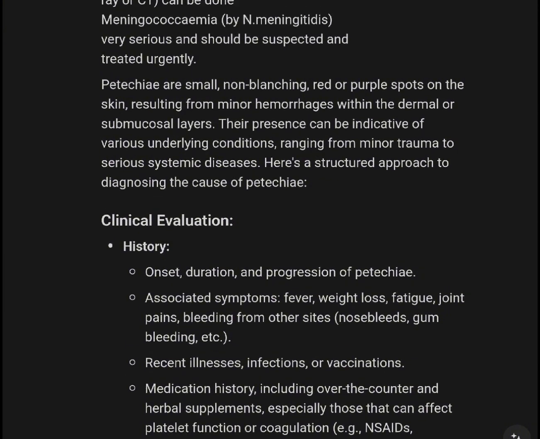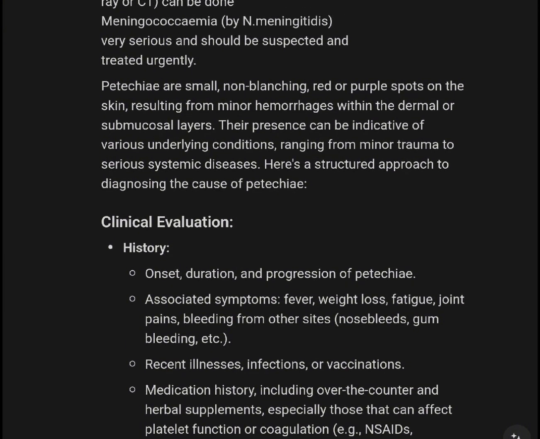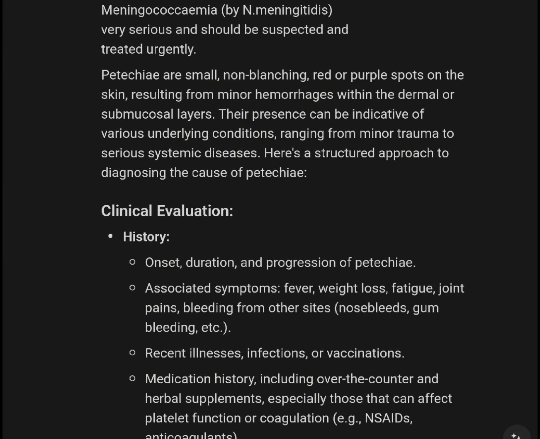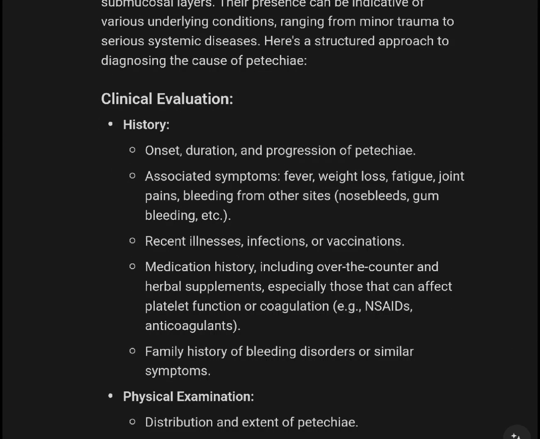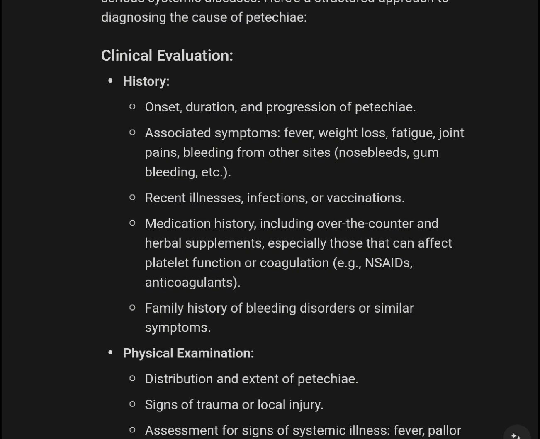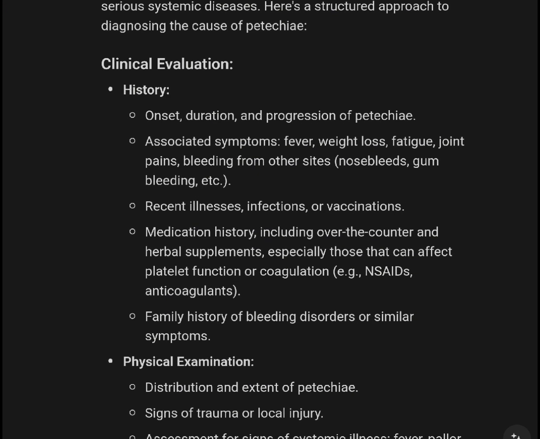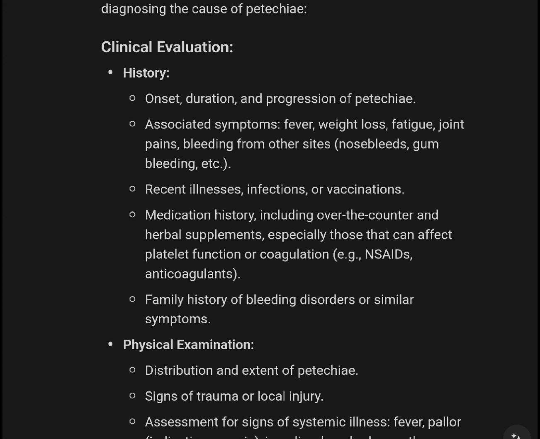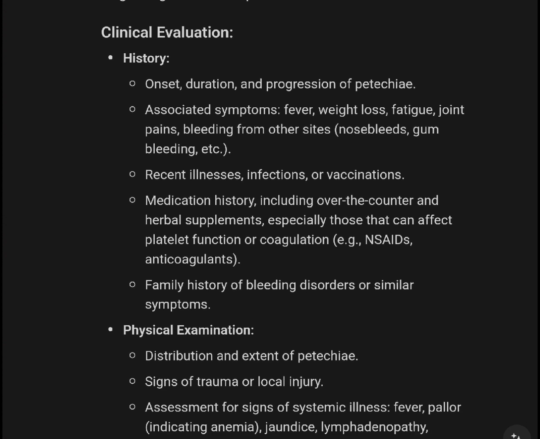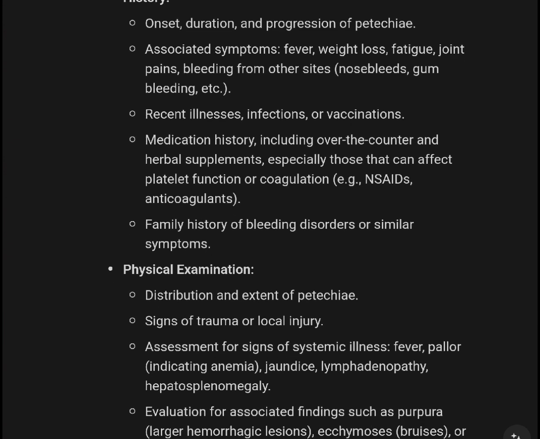Petechiae are small, non-blanching, red-purple spots on the skin resulting from minor hemorrhage within the dermal or submucosal layer. Clinical evaluation, history: onset, duration, and progression of petechia; associated symptoms such as fever, weight loss, fatigue, joint pain, bleeding from other sites, nosebleed; recent illnesses, infection, vaccination; medical history, including over-the-counter and herbal supplements, especially those that can affect platelet function or coagulation, such as anticoagulants.